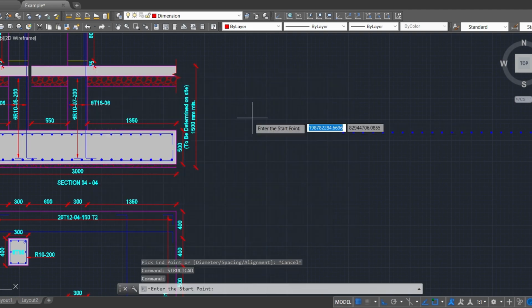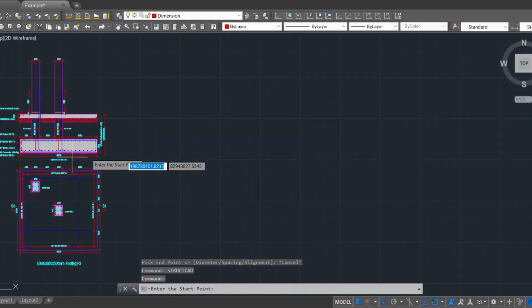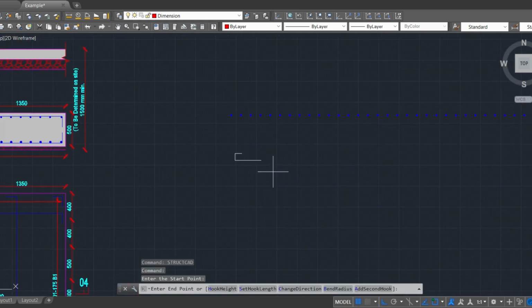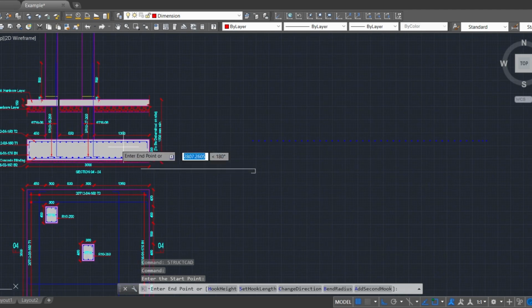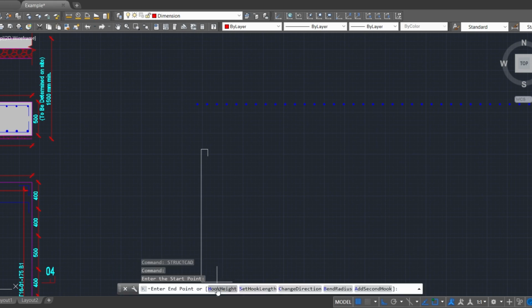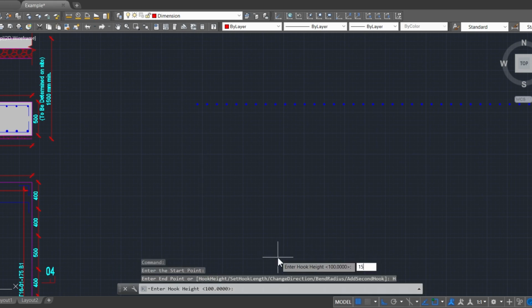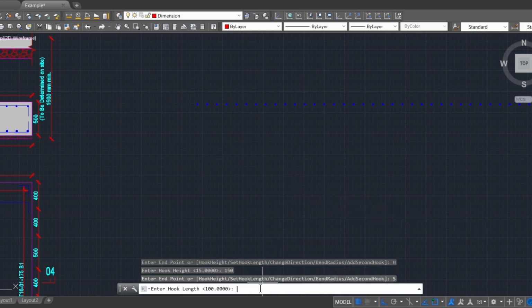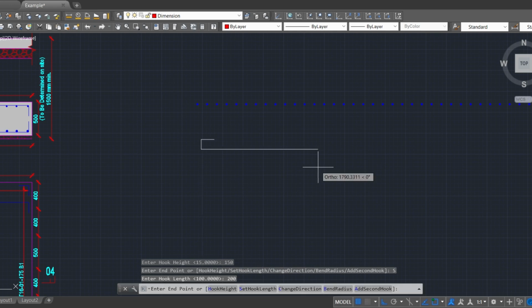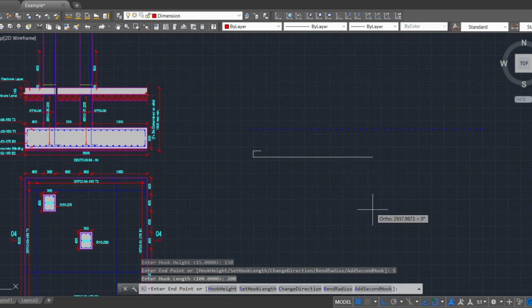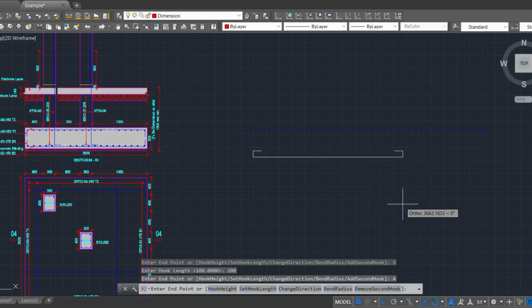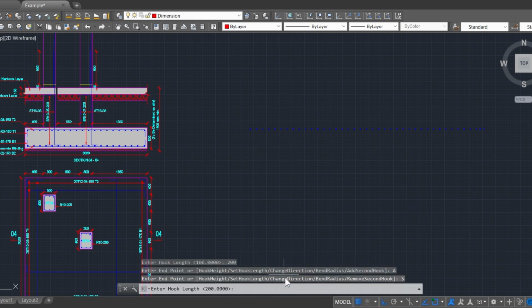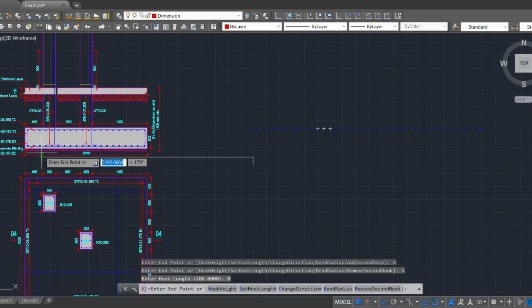Now let's use the rebar tool. The rebar tool can draw lines to represent different forms of reinforcement. To use it, you first select the start point and then the end point. There are different options for the rebar tool, such as setting the hook height and hook length as well as a second hook. To make the rebar similar to that of the footing, we can set the hook length to 0.